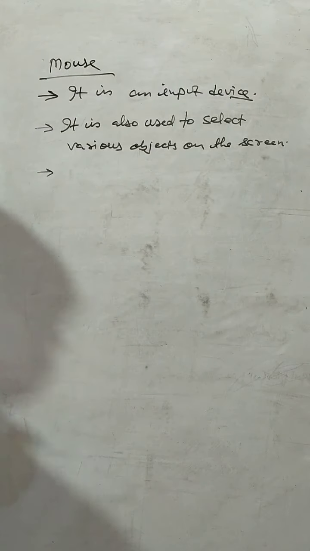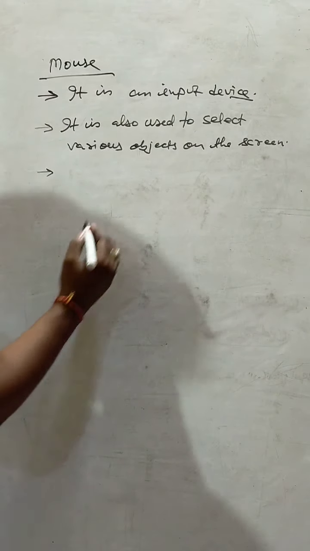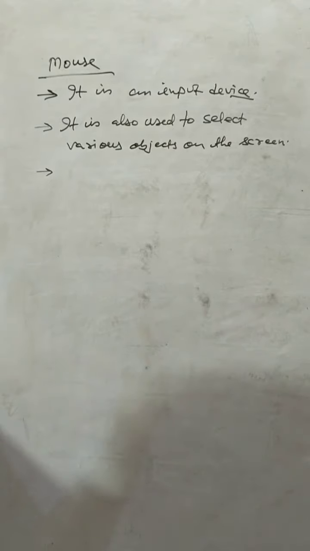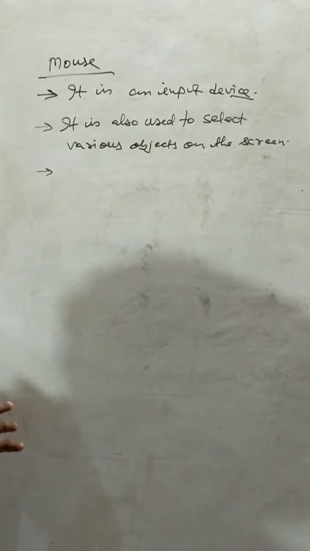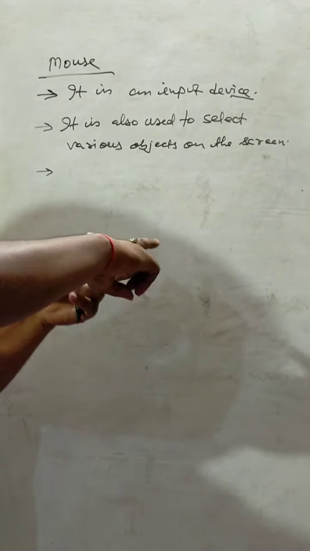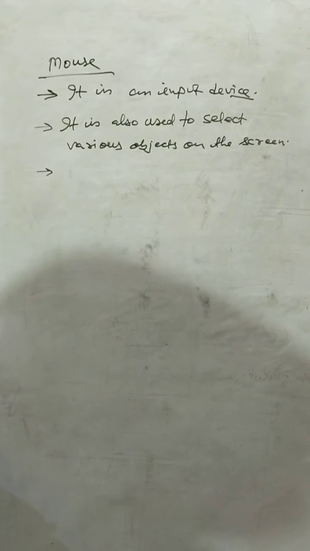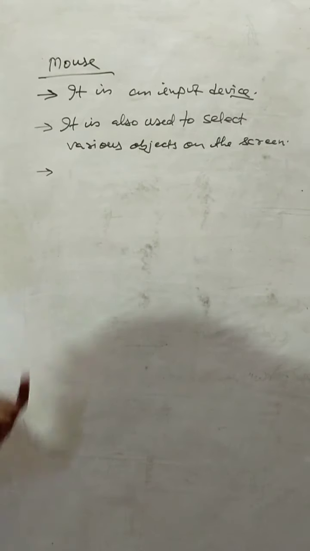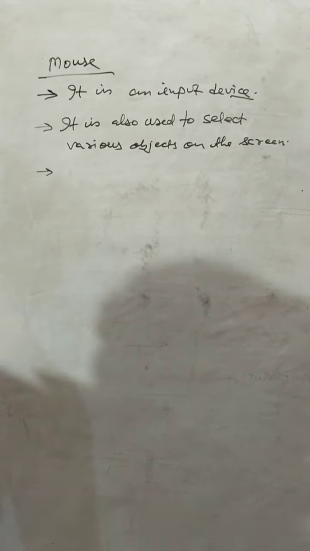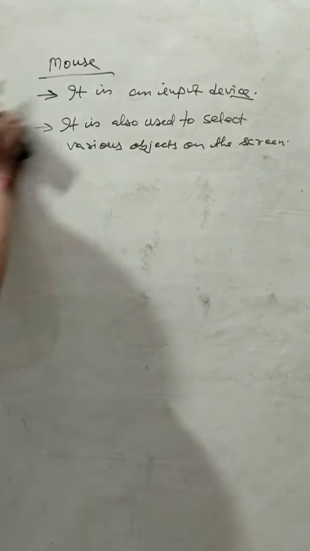Generally, mouse has two buttons. One is a left button and one is right button. Generally, we hold a mouse like this, left button and right button, and between left and right button there is one scroller, which is used to scroll up or scroll down. So this is enough information about mouse.